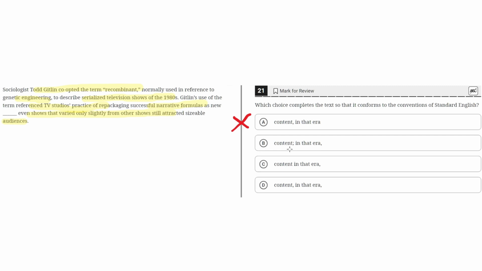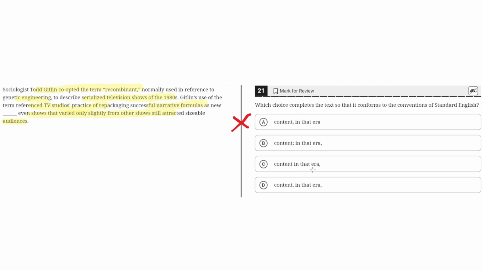B. Content, semicolon, in that era. This seems to be the correct answer because a semicolon can be used to connect two independent clauses as long as they're related to each other. This is true because these two independent clauses are related, as they're both focused on how TV studios repackage successful narrative formulas as new content. Therefore, B seems to be the correct answer.